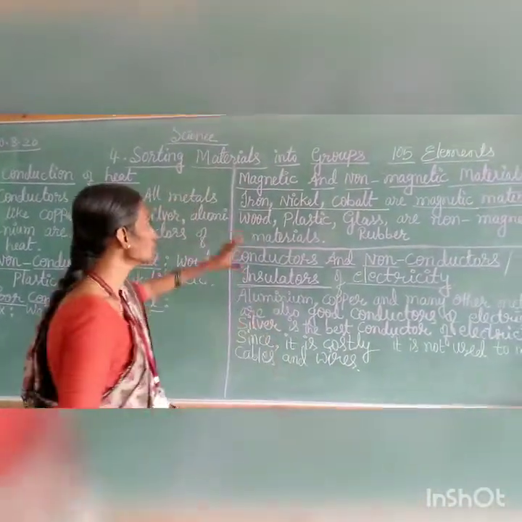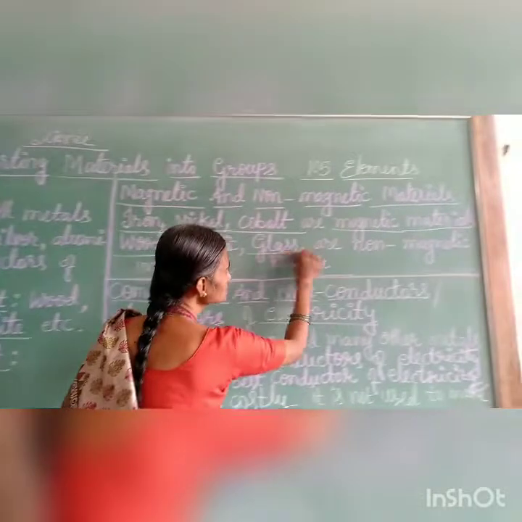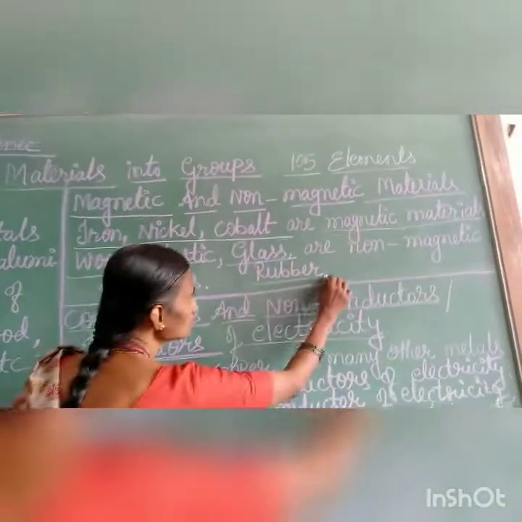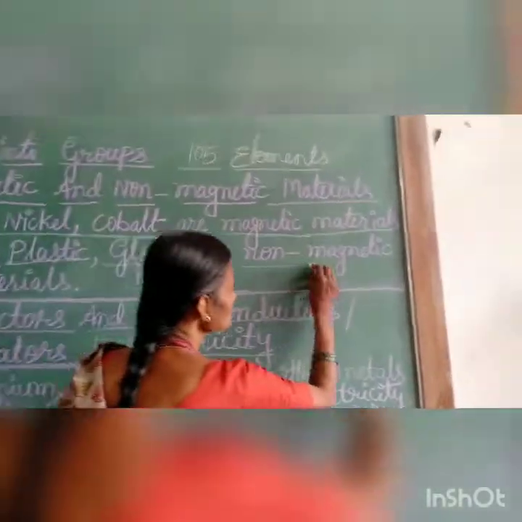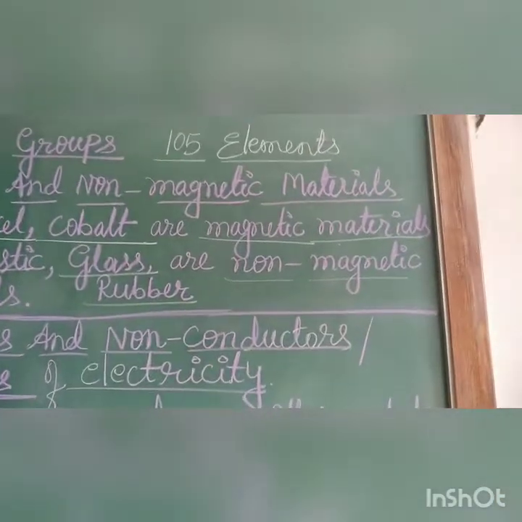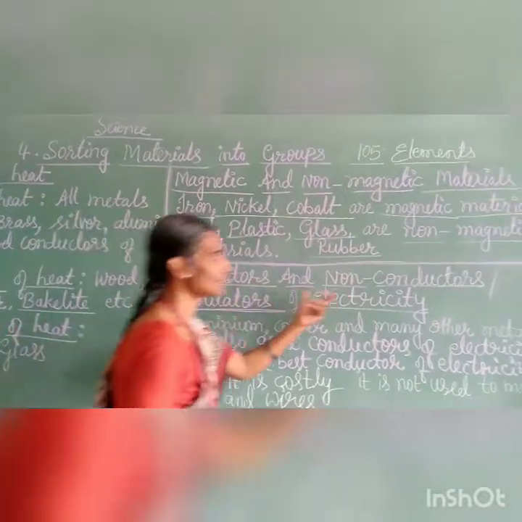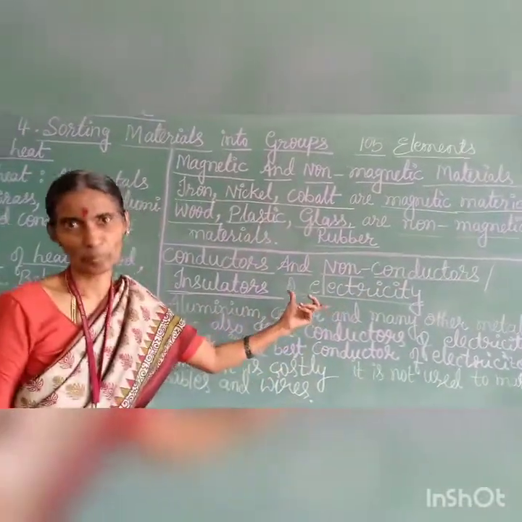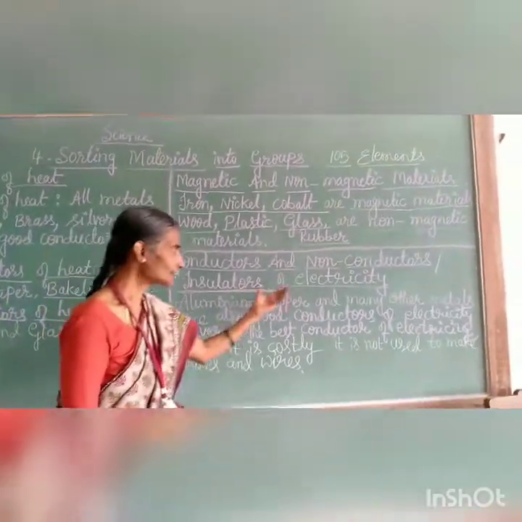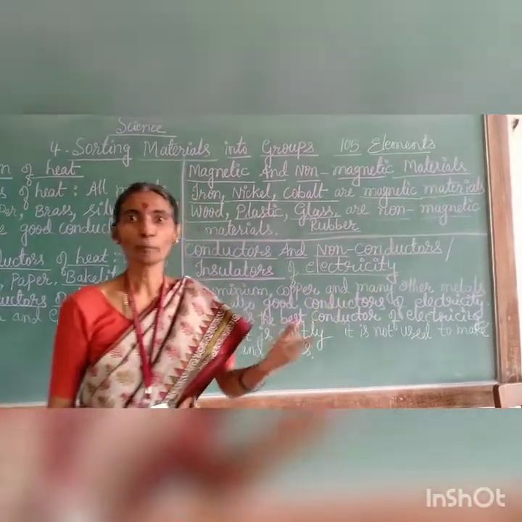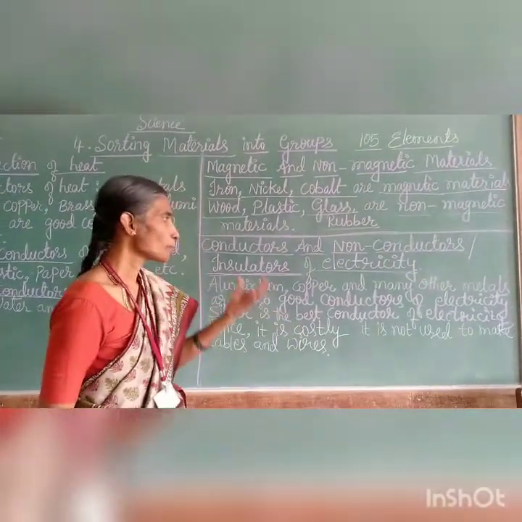I hope you understood how the materials are grouped. Wood, plastic, and glass are non-magnetic. Even rubber, your eraser, are all non-magnetic materials. Now, same like heat, conductors and non-conductors of electricity. Electricity is also one more form of energy which does our work.